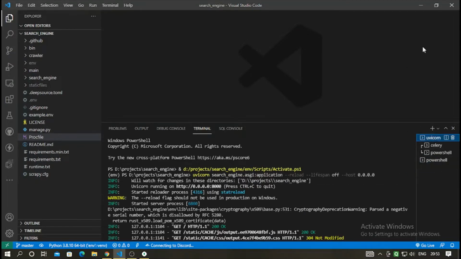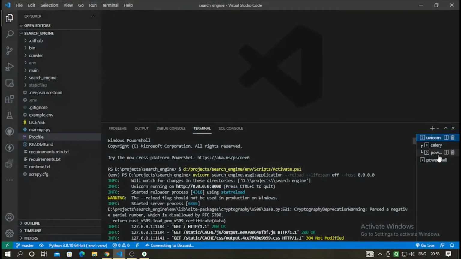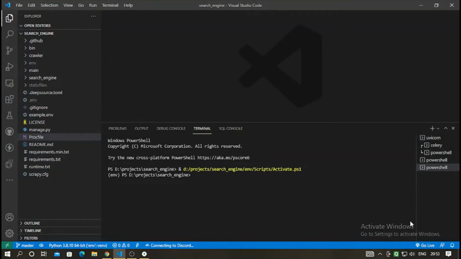After this what you have to do is install some minimum packages. So at first you have to do only pip install --upgrade -r requirements.txt in your console. You have to just do this.